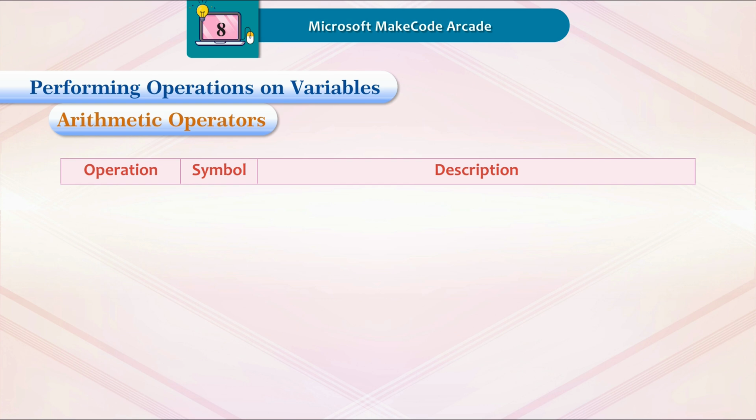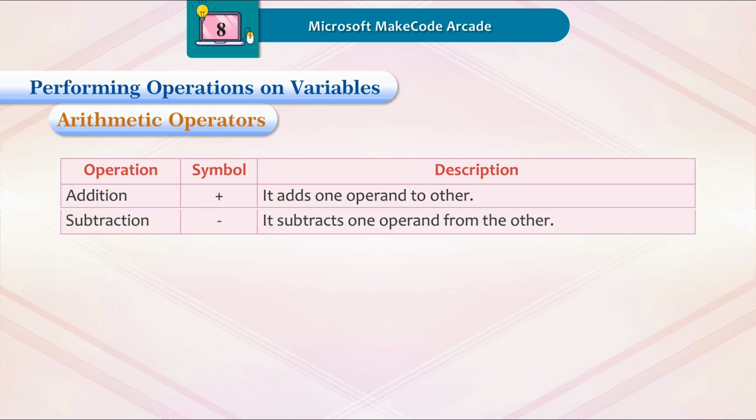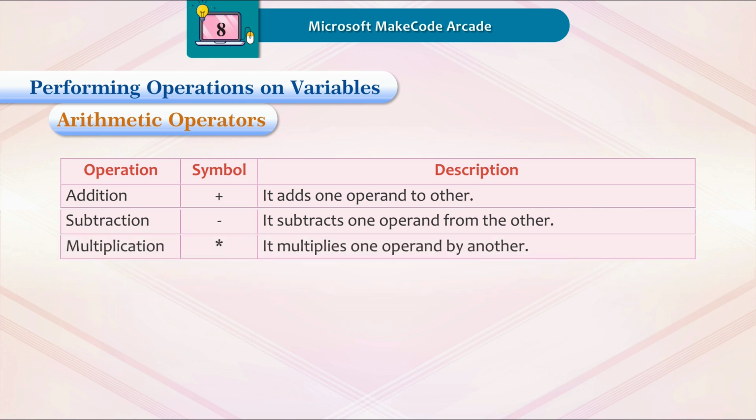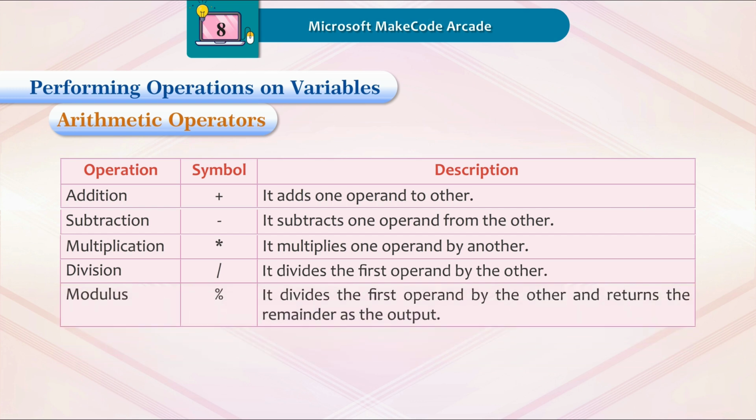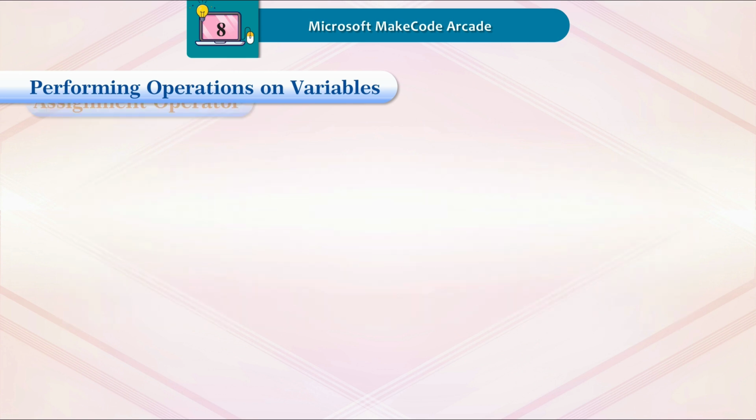Operation, symbol, description. Addition, it adds one operand to another. Subtraction, it subtracts one operand from the other. Multiplication, it multiplies one operand by another. Division, it divides the first operand by the other. Modulus, it divides the first operand by the other and returns the remainder as the output.